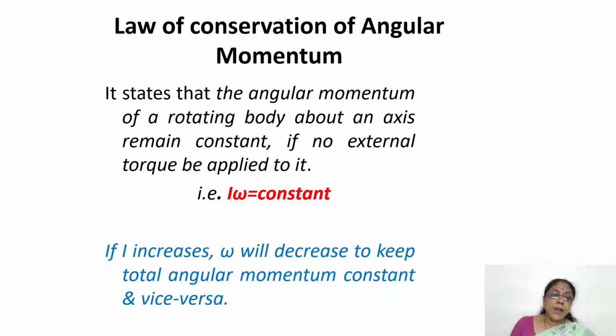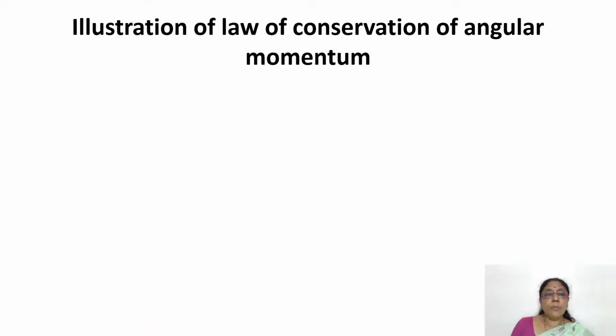So if I increases, omega must decrease to keep the total angular momentum constant. Or for the conservation of angular momentum, if omega increases, I must decrease to keep the total angular momentum constant. Then we shall take the illustrative examples for the law of conservation of angular momentum. First example is figure skating. So what is figure skating?